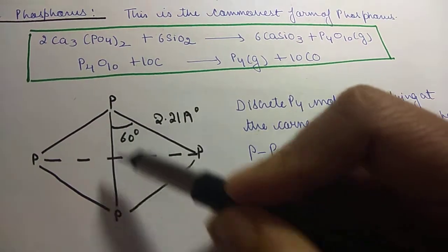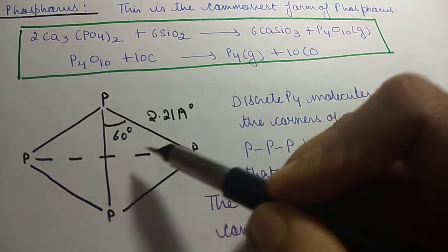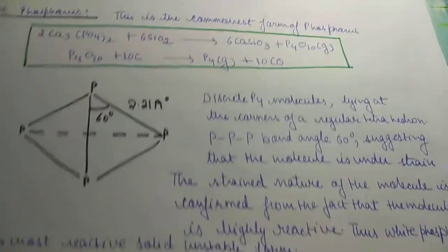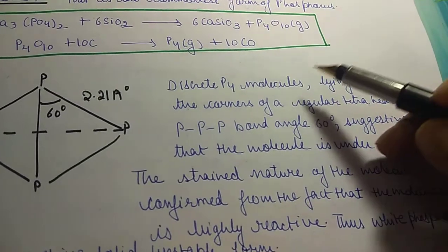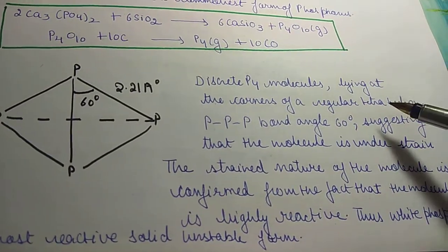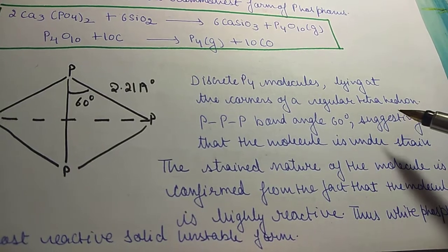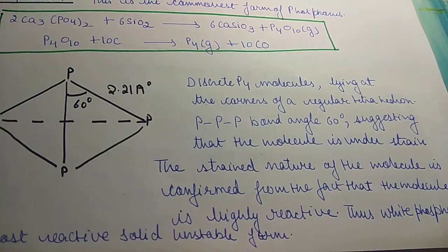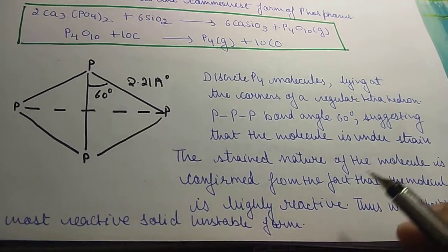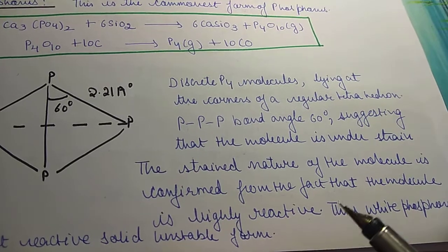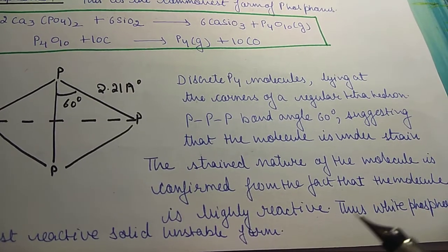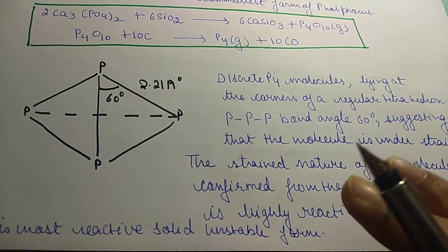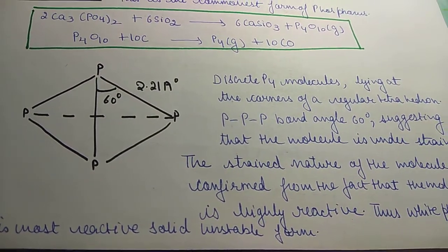The angle between P is 60 degrees. It means there is some strain in the molecule, and the bond length is 2.21 angstroms. So we have discrete P4 molecules lying at the corners of a regular tetrahedron. The P-P-P bond angle is 60 degrees, which means the molecule is under strain. The strained nature of the molecule is confirmed by the fact that the molecule is highly reactive.